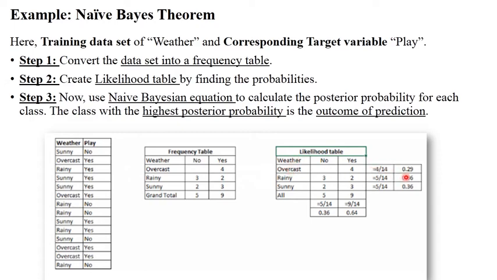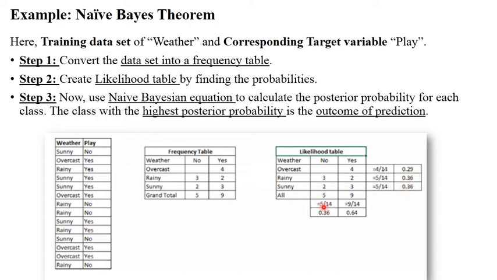So 4 by 14, 0.29. This is the likelihood probability of overcast. Similarly, rainy weather. For rainy weather, there are total 5. So 5 by 14, 0.36. For sunny weather, total 3 plus 2, 3 yes, 2 no. So 5 by 14, 0.36. Right? So this is called likelihood probabilities. So you should use this likelihood probability for solving the equation.